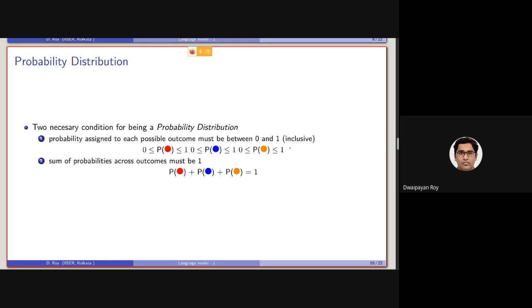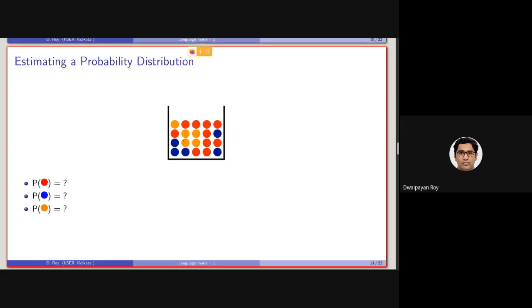There are two necessary conditions for a distribution to be a probability distribution. The probability assigned to each possible outcome must be a value between 0 and 1 because it is a probability, and the sum of the probabilities across all the outcomes must be 1. So considering this as the probability distribution, what is the generation probability or drawing probability of the red ball here?